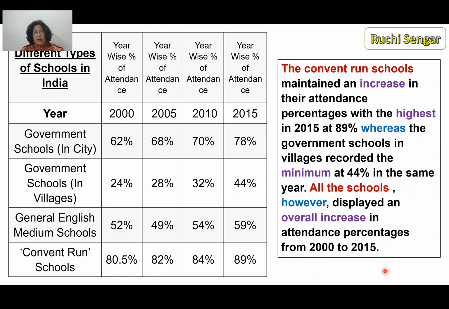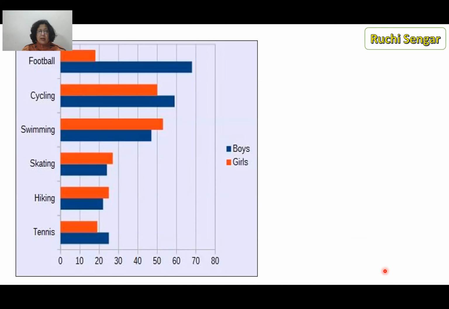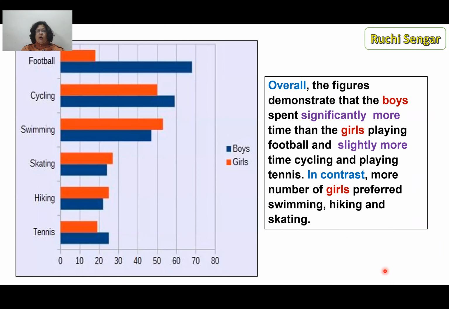Okay. Let's have a look at the comparison chart. So overall, the figures demonstrate that the boys spent significantly more time than the girls playing football and slightly more time cycling and playing tennis. Okay. So one contrasting trend. In contrast, so now you've talked about the boys, now you talk about the girls. In contrast, more number of girls preferred swimming, hiking, and skating.